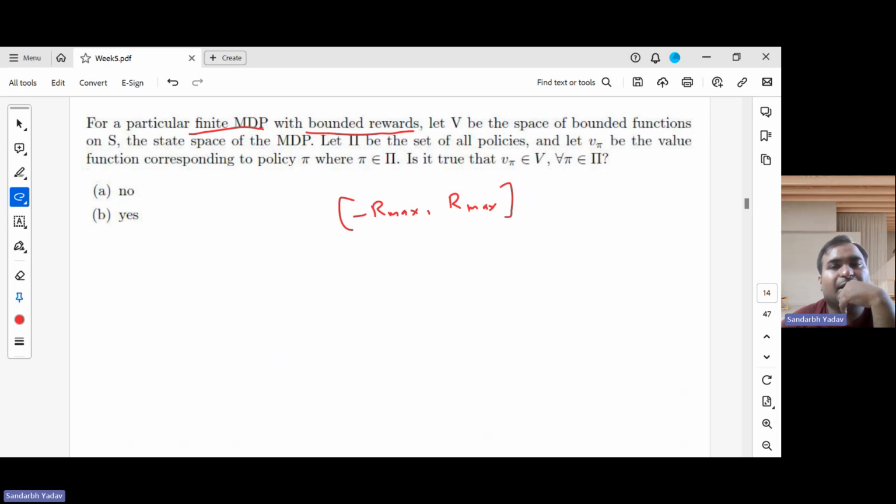Is it true that V pi belongs to V for every policy pi belonging to the set of policies? It has to be true, right? We know this space V is a space of bounded functions.